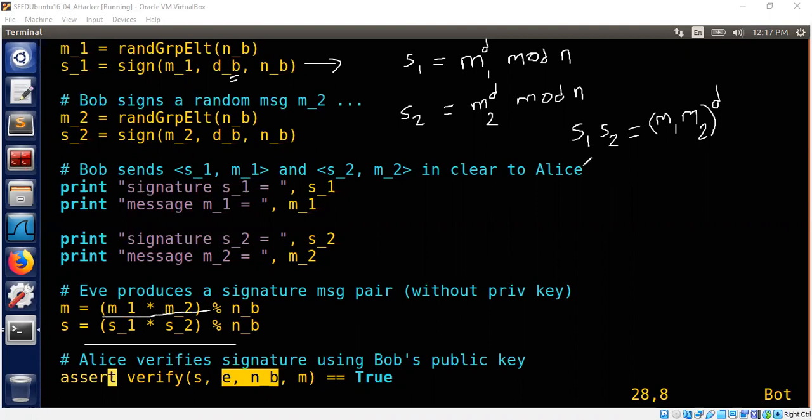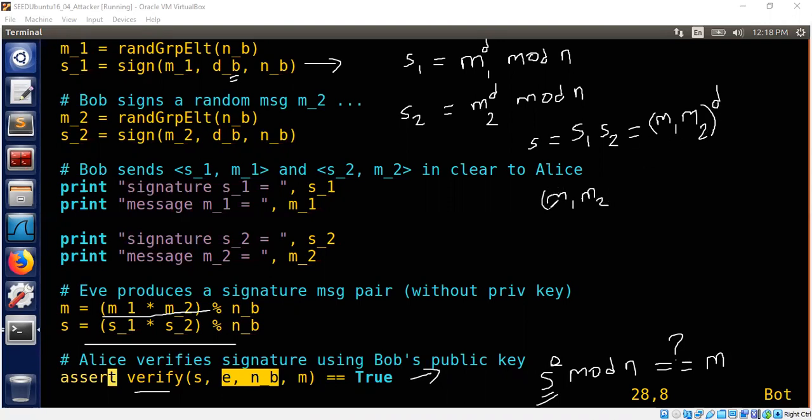Now let's think about what the verification is going to do. Let's call S1 S2 as S, just for notation. Alice is going to take S and raise it to power E; that is the meaning of verify. Verify is just S power E mod N equal to M. That's what the verification phase is. So what is S in our case? S is (M1 M2) power D.